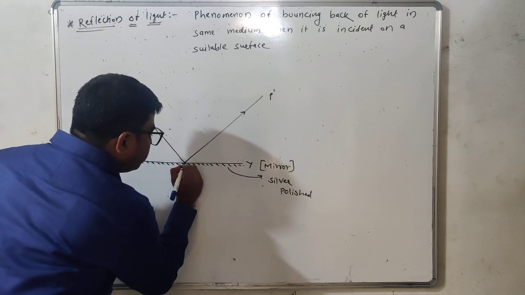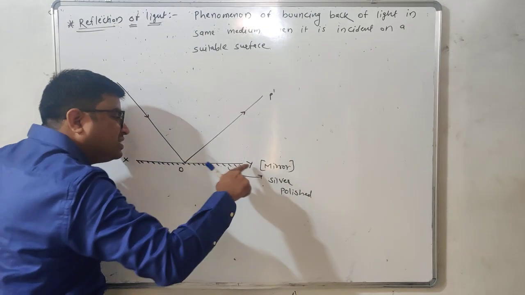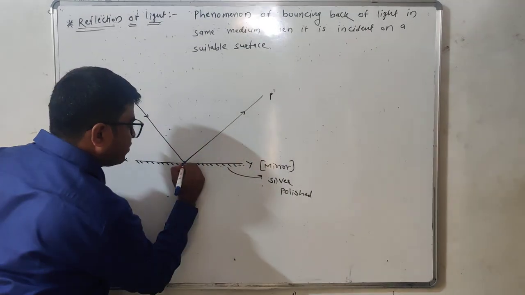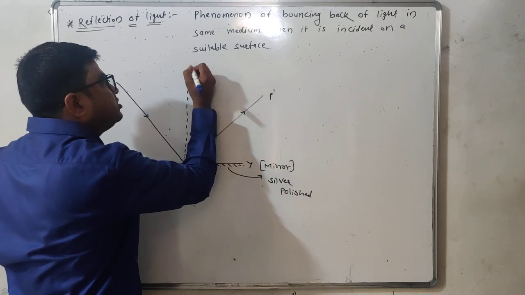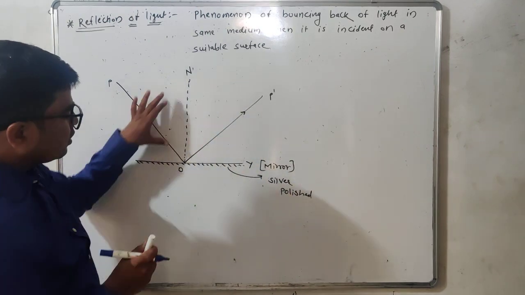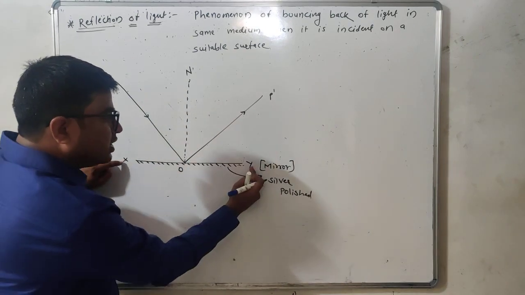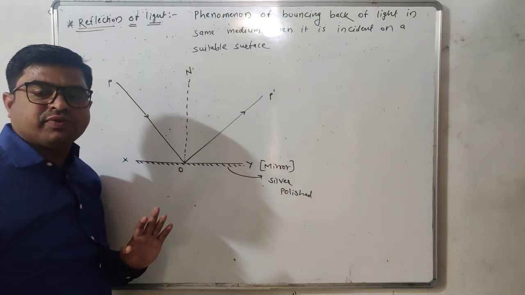Now here we need to draw a normal to the reflecting surface from the point of incidence. This dotted line ON is the normal drawn to the reflecting surface from the point of incidence.